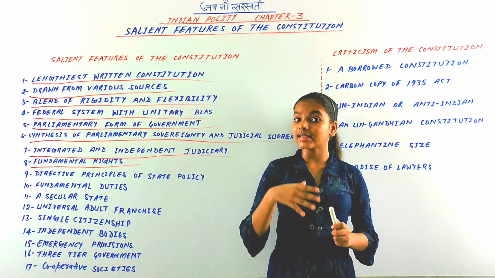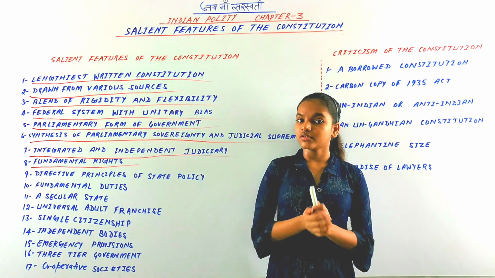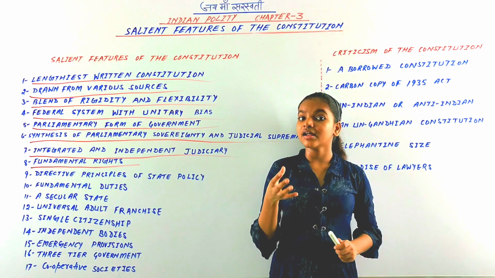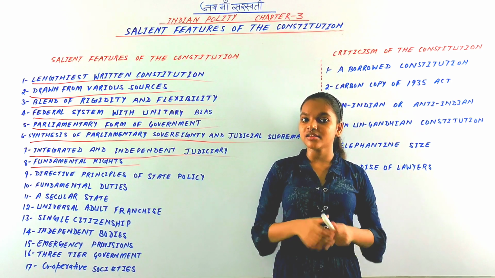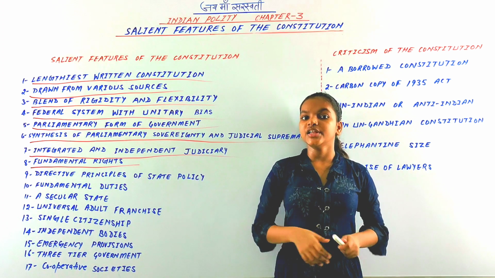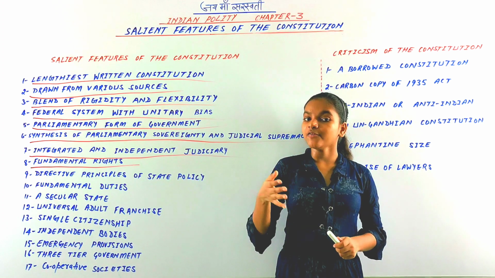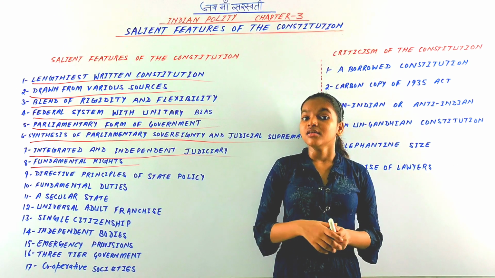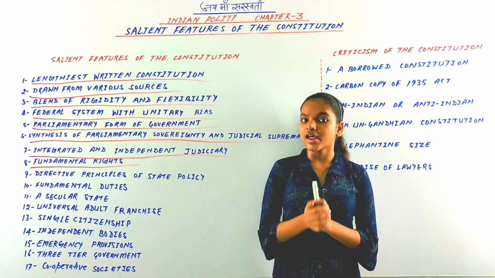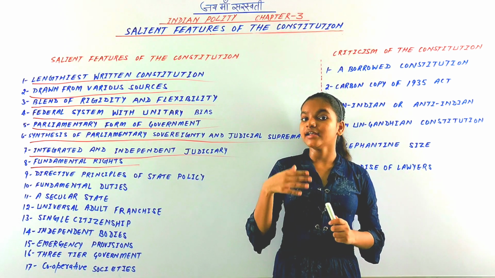Third is the right against exploitation, under Articles 23 to 24. Fourth is the right to freedom of religion, under Articles 25 to 28. Fifth is the cultural and educational rights, under Articles 29 to 31.